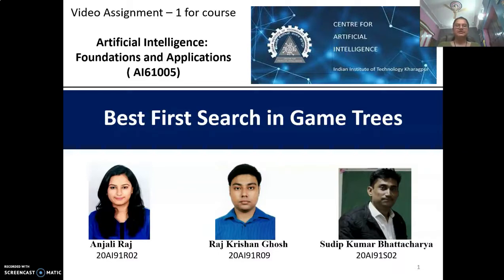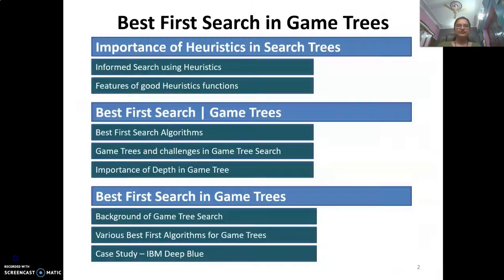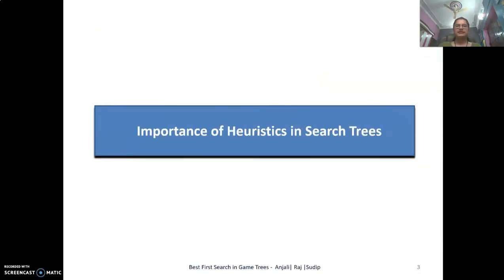The topic is the best first search in game trees. These are the contents that will be discussed in the video, and I'll mostly be focusing on the importance of heuristics in search trees. So let's get started with it.